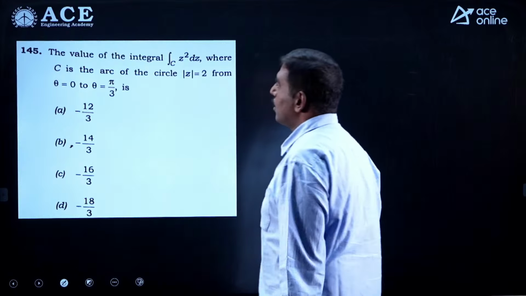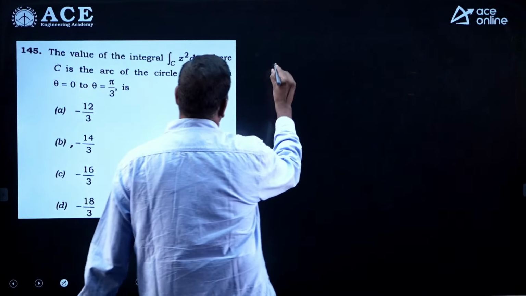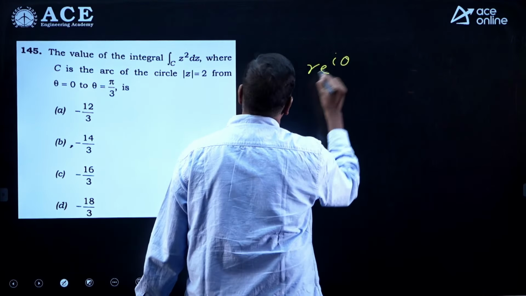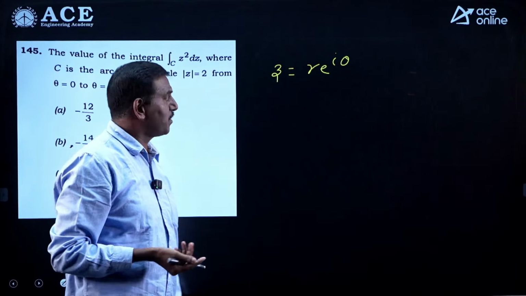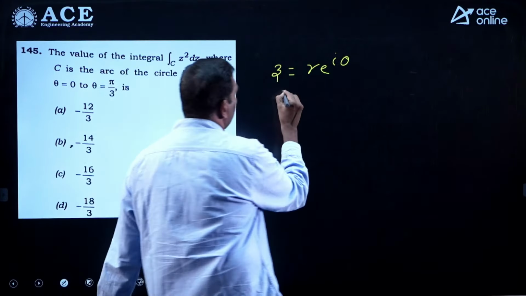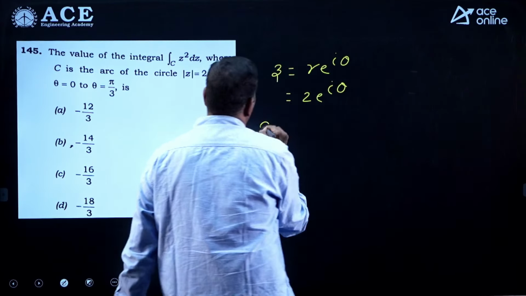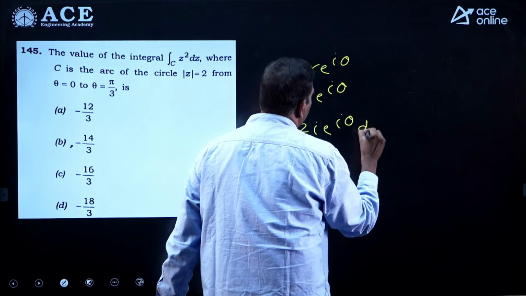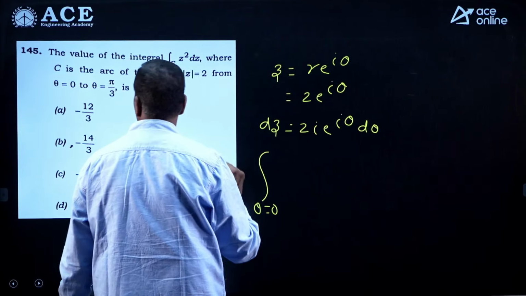Next, coming to problem number 145. Here, convert it into polar form, z is equal to r e power i theta. This is not a closed curve. If it is a closed curve, you can apply Cauchy's theorem, but it is not a closed curve. So what is r here? Radius is 2, so z is 2 e power i theta. What is dz? 2i e power i theta d theta. Now the integral over c, theta is equal to 0 to pi by 3.